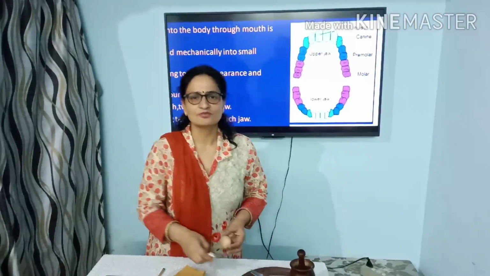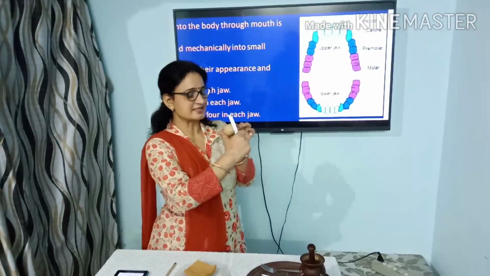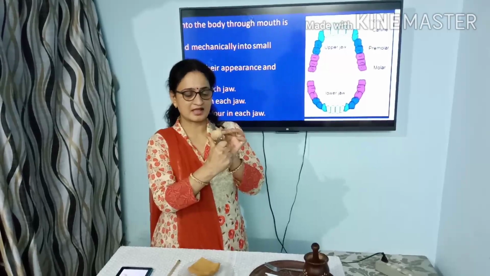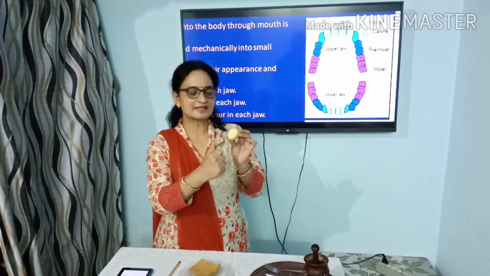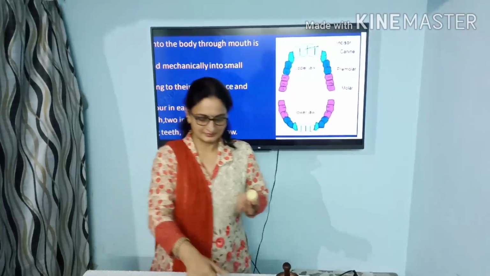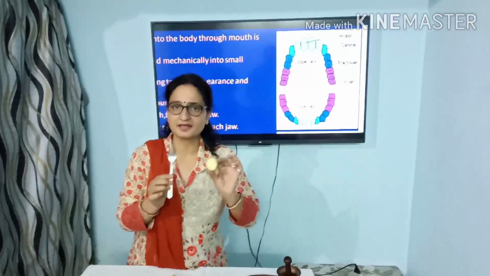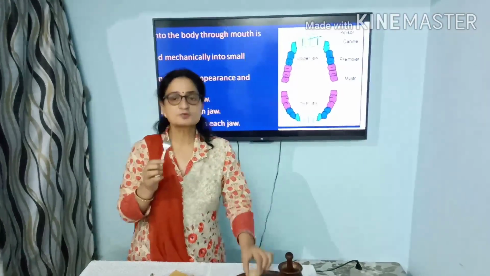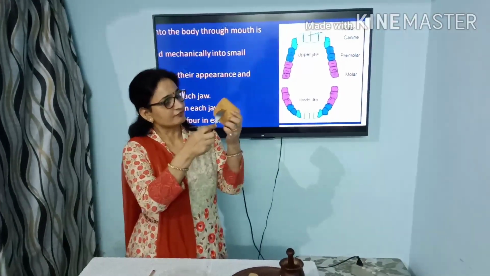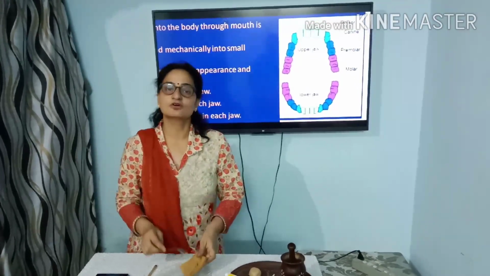The function of these teeth we can understand very easily. Just like a knife, the incisors help in biting and cutting of the food piece. It acts like the incisors. And next, we can compare our canines with this fork. This fork helps in tearing of the food, just like this.